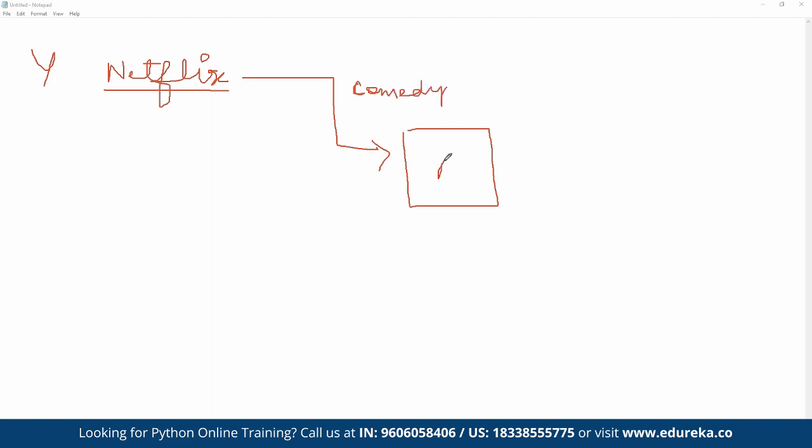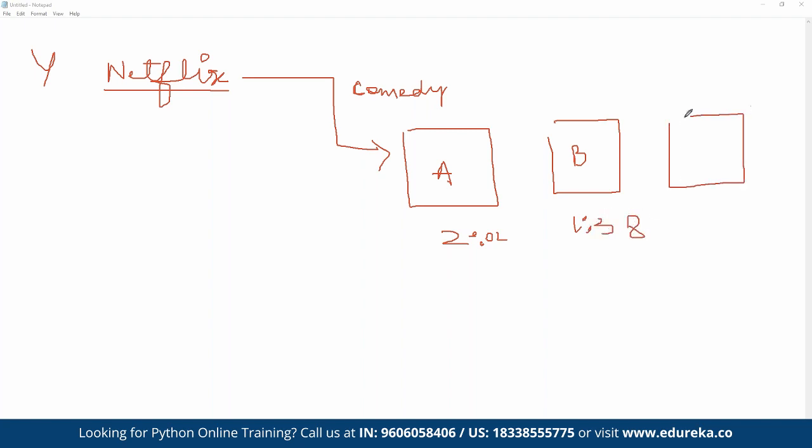The first movie, movie A, the user watched for 2 minutes 2 seconds. The user watched movie B for, let's say, 1 minute 38 seconds, and the same user watched movie C, all in the same comedy genre, for just 3 minutes. All right.